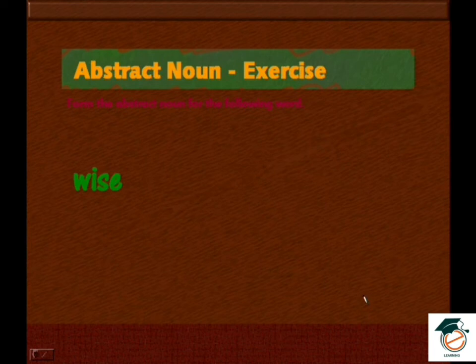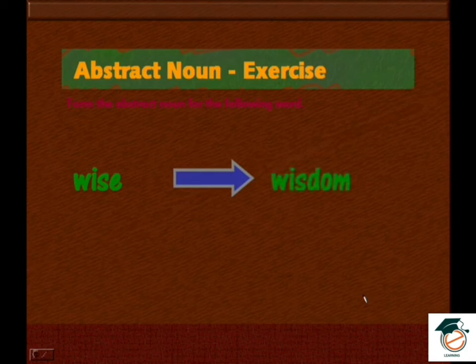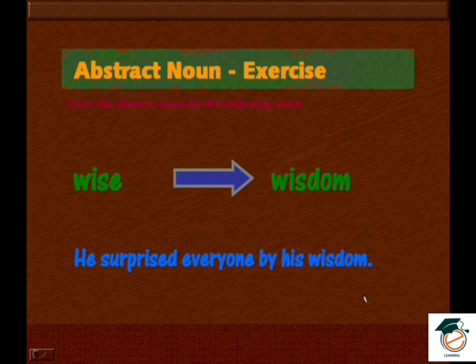Wise. Wisdom. Wise is somewhat brilliant, okay? So wise, wisdom. It is knowledge, more knowledge. Wisdom. He surprised everyone by his wisdom. How is he surprised? By his wisdom. He surprised everyone by his wisdom. What is wisdom? His knowledge.